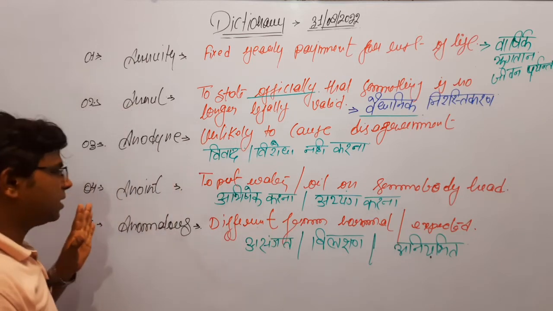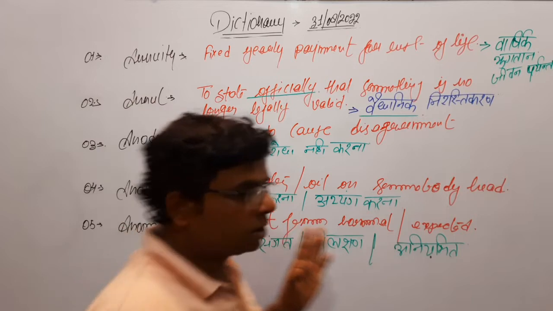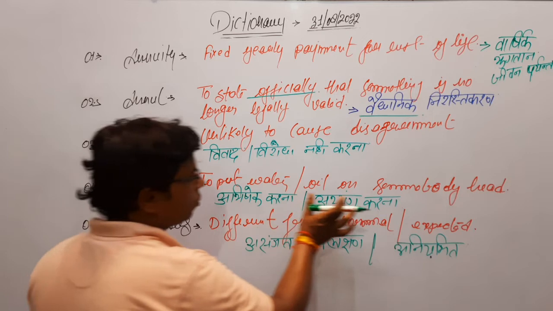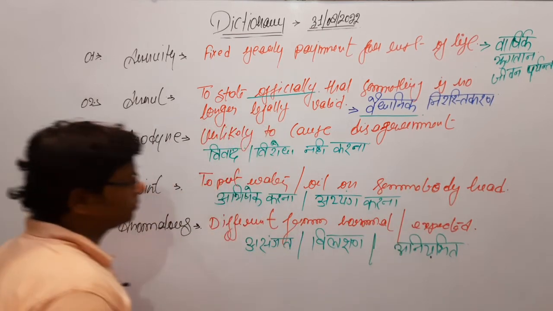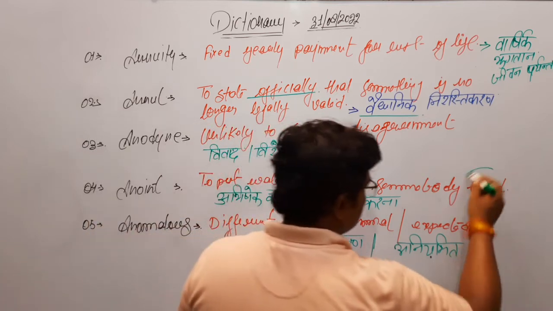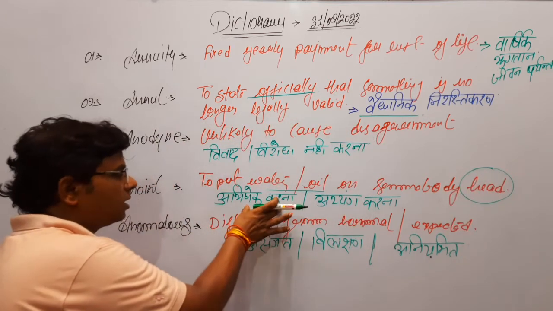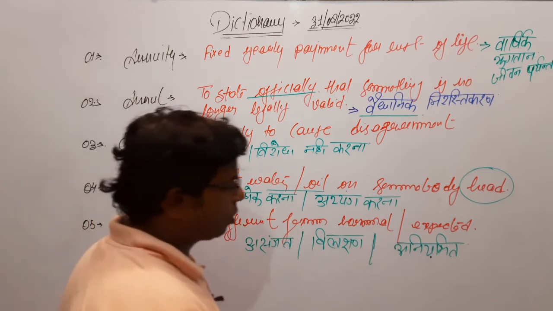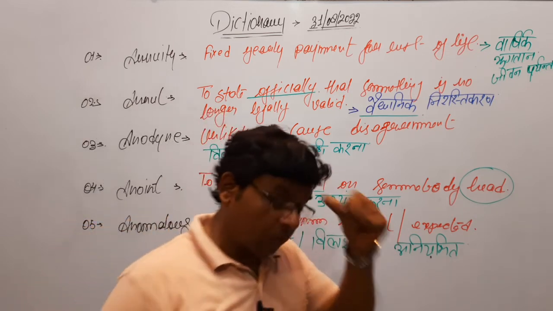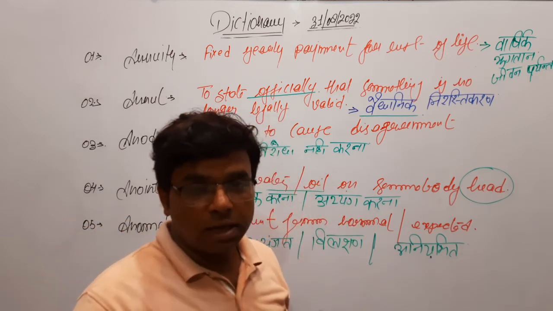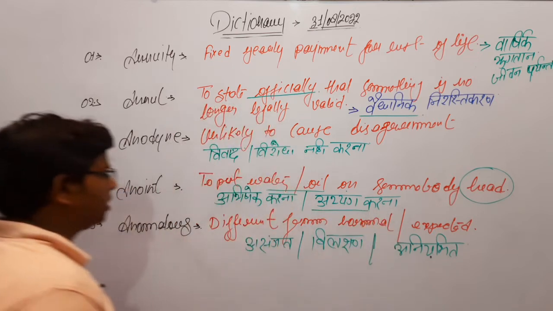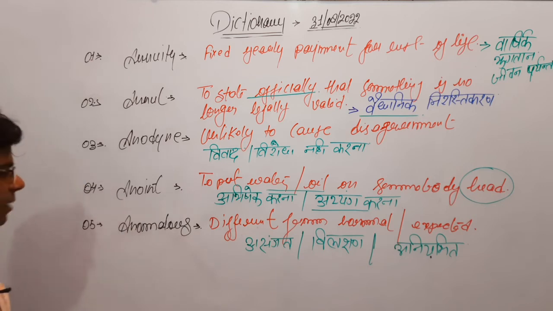Now the fourth word is anoint, somehow related to Lord Shiva. That means put water or oil on somebody's head. अभिषेक करना, we do the अभिषेक for Lord Shiva, या अभ्यंग करना. अभ्यंग in साधारण हिंदी language is मालिश. मालिश is not the Hindi word; in Hindi it is the word abhyang. Abhyang karna, abhishek karna.